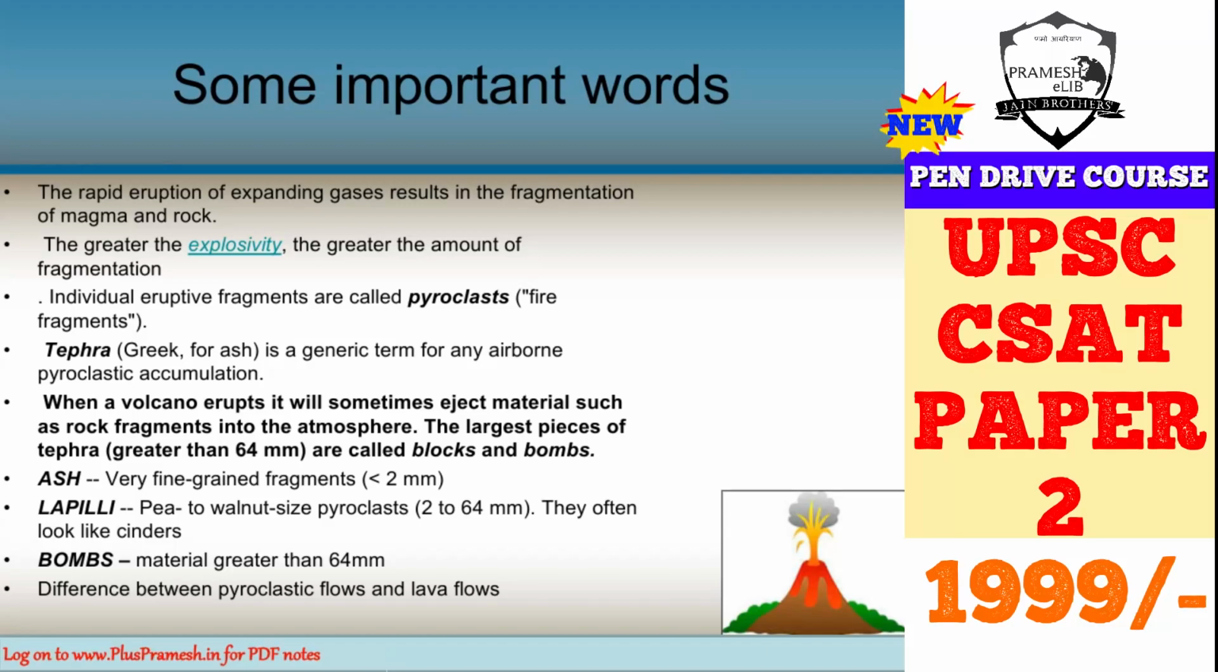So pyroclast is basically anything that comes out of the volcano. So it is a volcanic material, so we call it pyroclast. The word pyro comes from fire, and clast is fragments or pieces.